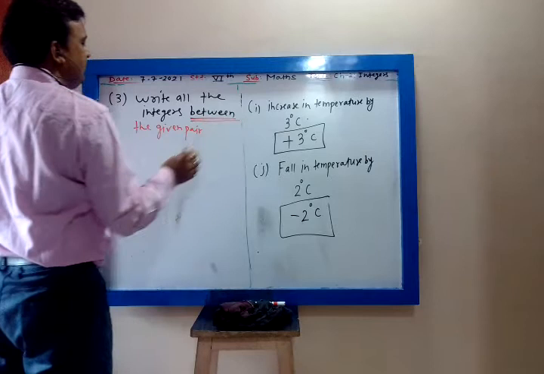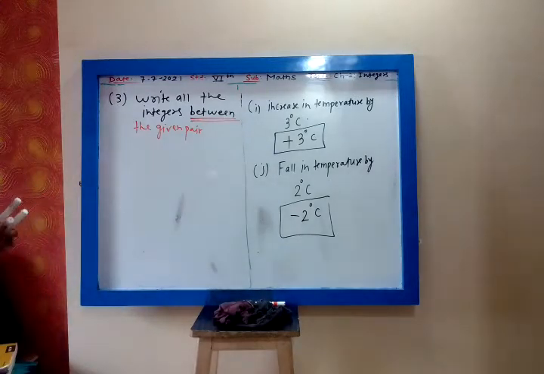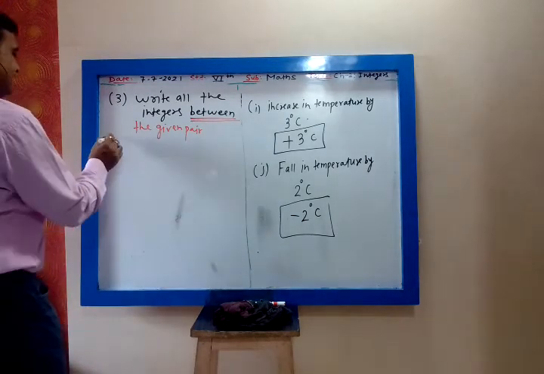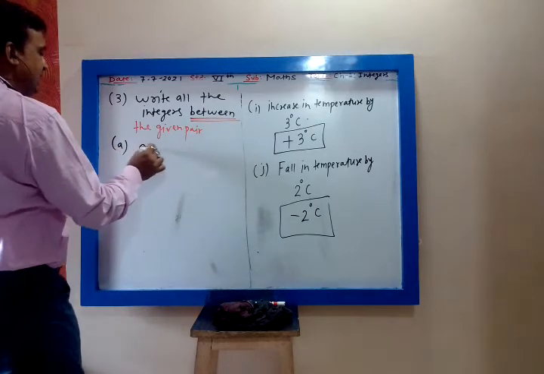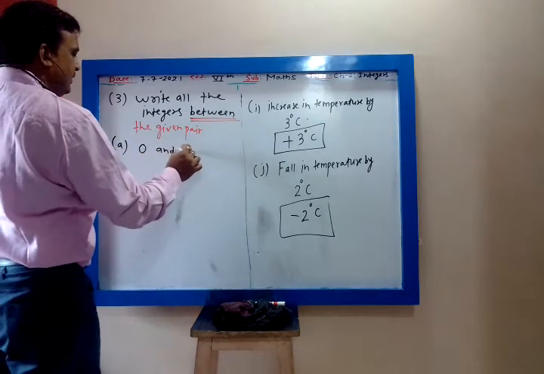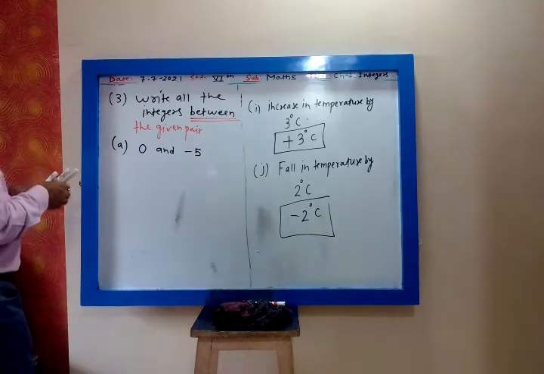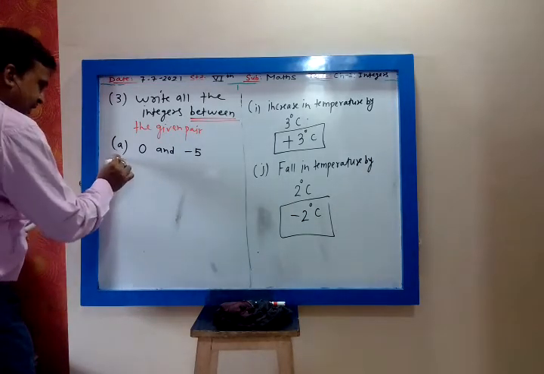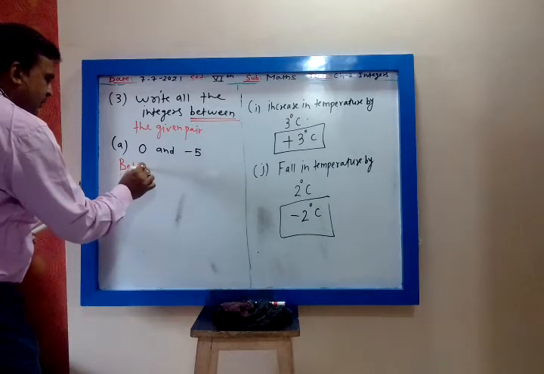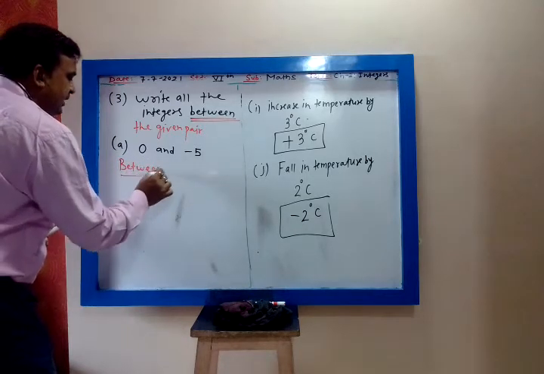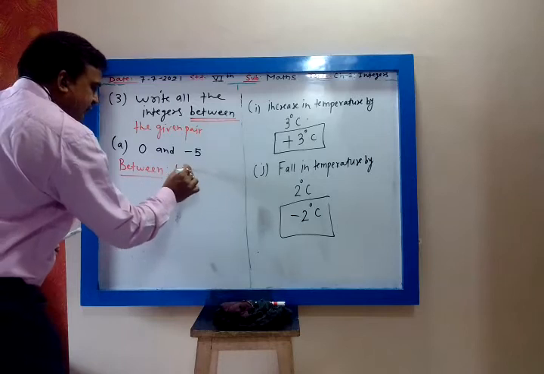So let me explain what they mean by between. First it is 0 and minus 5. Now see, remember this. Whenever this word is between, between means we exclude.